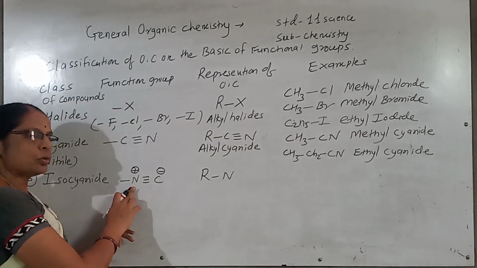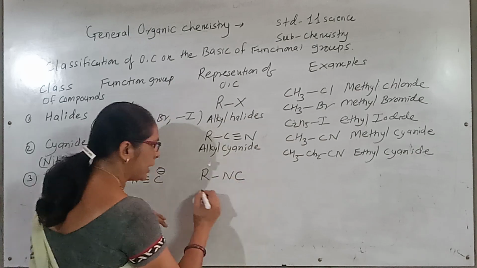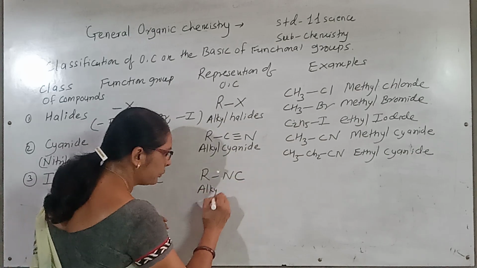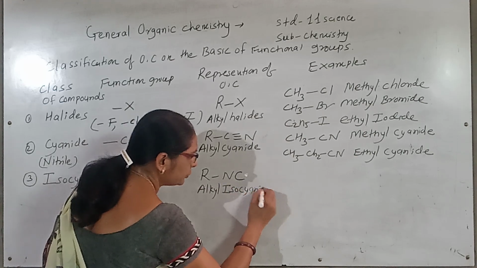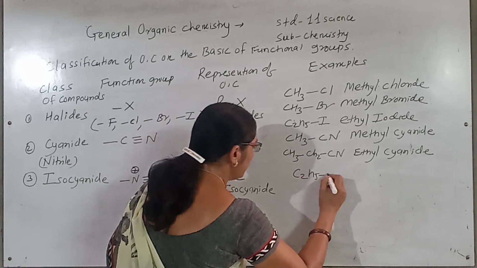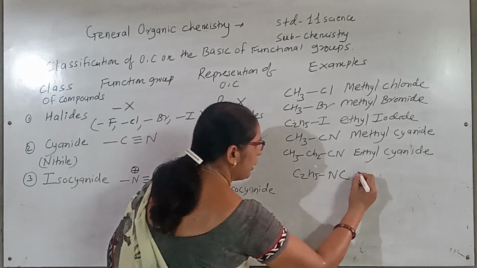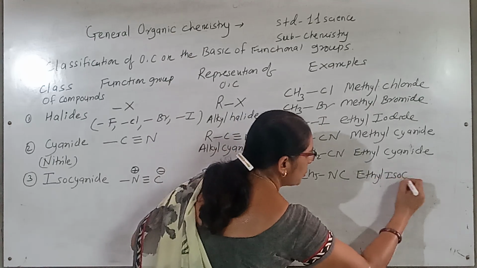If R is attached to NC, it is called an alkyl isocyanide. Suppose an example is C2H5NC. It is called ethyl isocyanide.